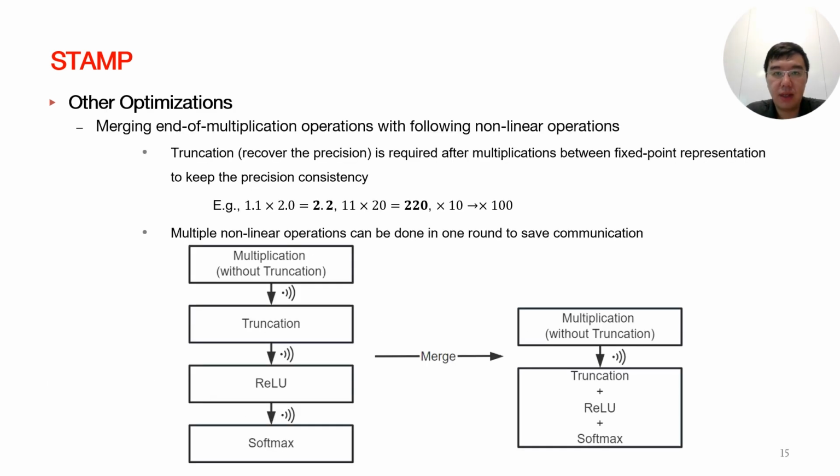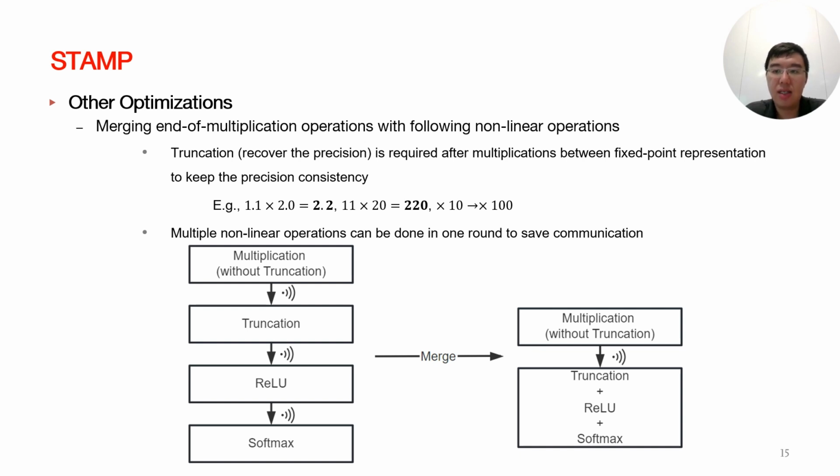And furthermore, to optimize the linear layers, we also merge the end of multiplication operations with these subsequent nonlinear layers. At the end of multiplication, truncation is often required because we use integers to represent fixed point numbers. The truncation is necessary to maintain the precision consistency during this whole process.